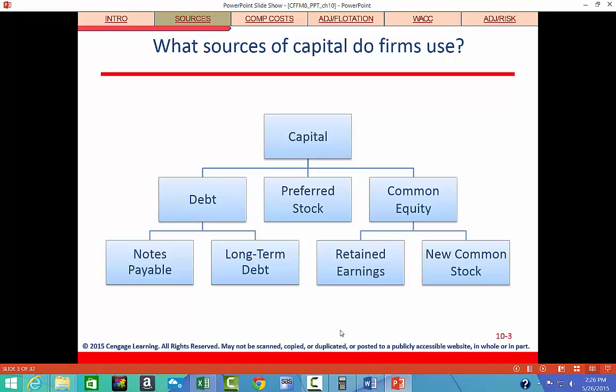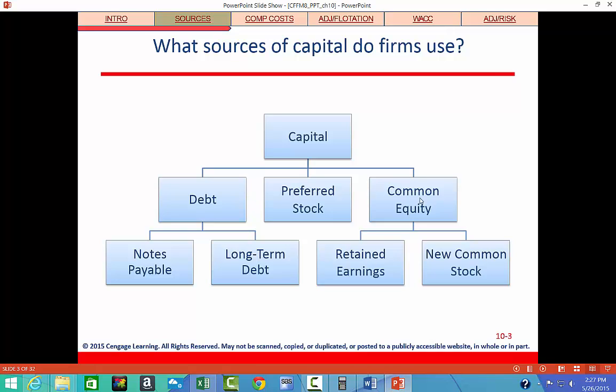So whenever we estimate the cost for debt, it's pretty easy. We use pretty much one method. Preferred stock is easy, but then common stock, we have two different choices. And this depends on if the company is going to rely on retained earnings, then we use the cost of retained earnings.